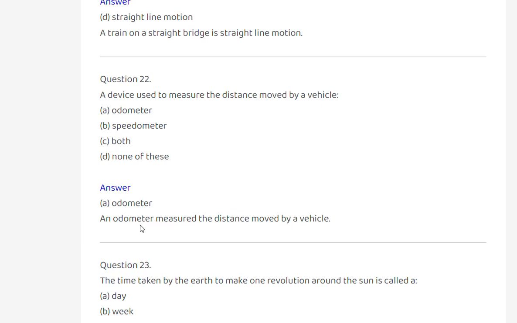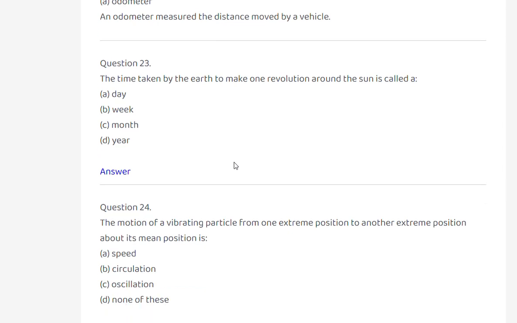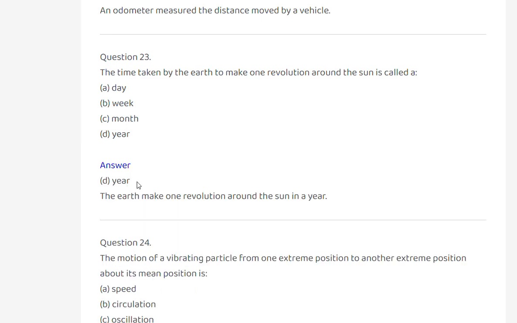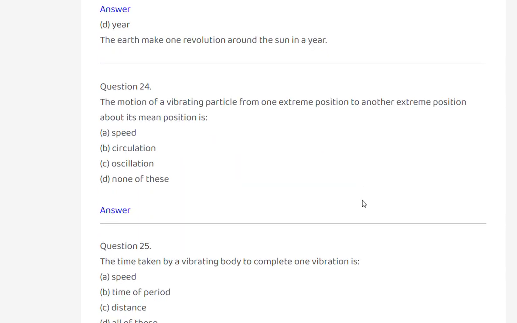An odometer measures the distance moved by the vehicle. The time taken by the earth to make one revolution around the sun is called a day, week, month, or year? The earth makes one revolution around the sun in a year.